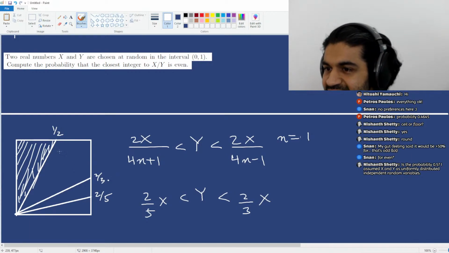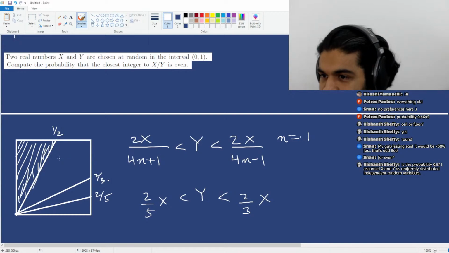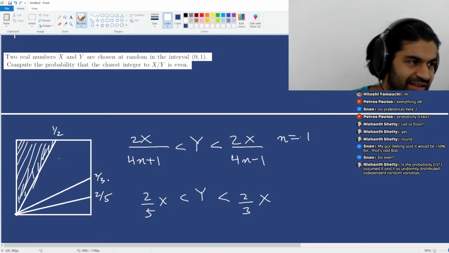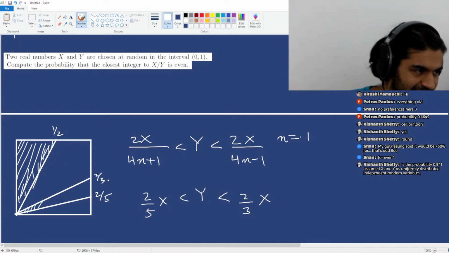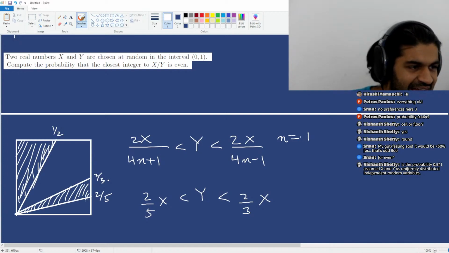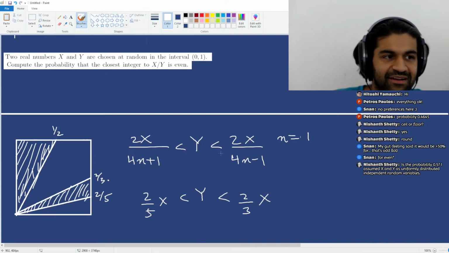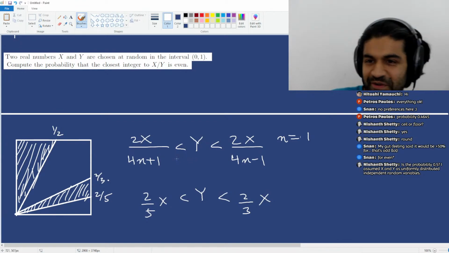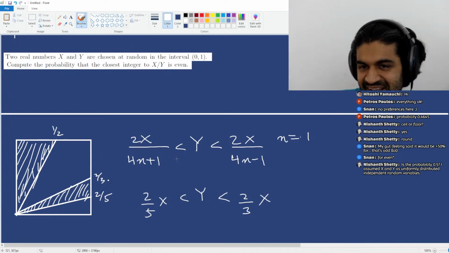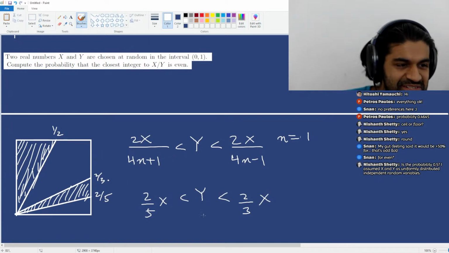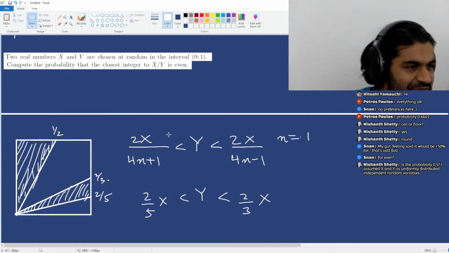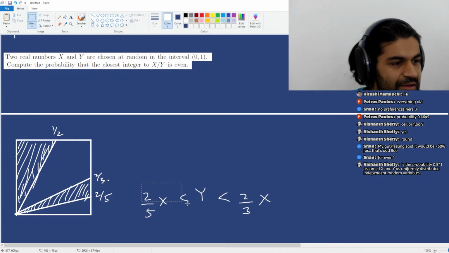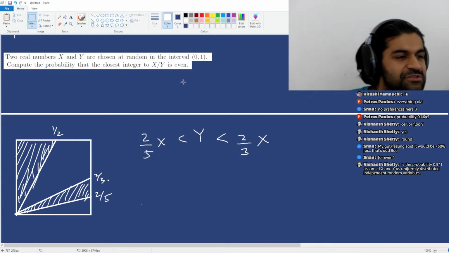x and y are uniformly distributed independent random variables. So the issue is that having an even number be closest to x over y is not a perfectly symmetric condition, right? As you can see, if you add up all these triangles, I guess I'm just going to jump the gun over here. Basically, if you write down all of the resulting equations, you're going to get y between 2/5 and 3/5.